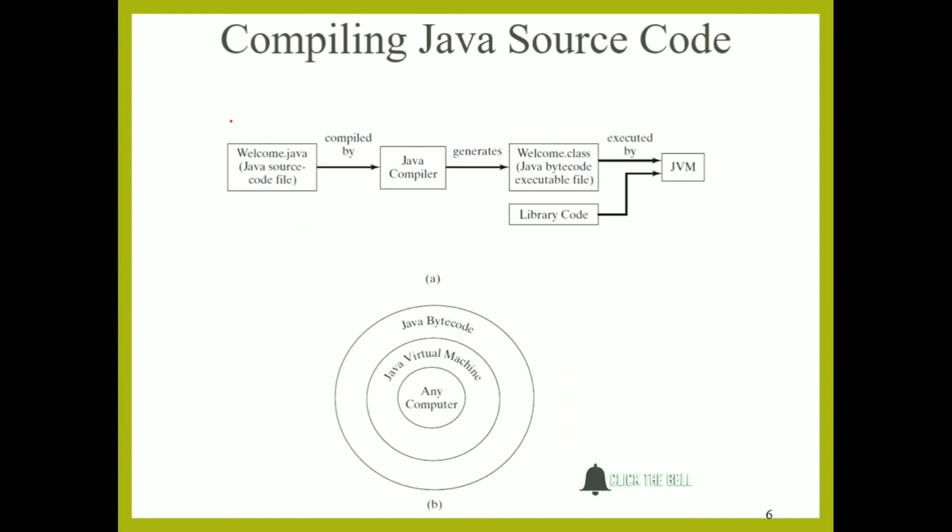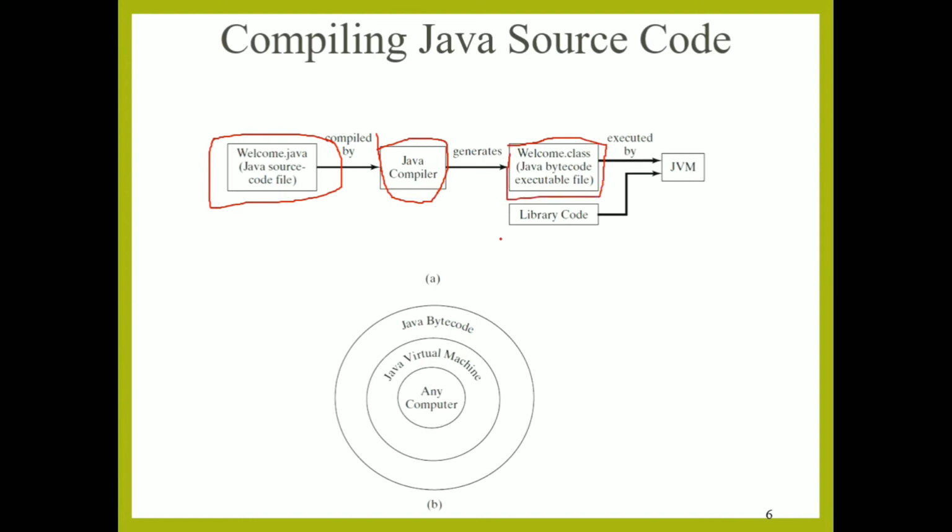The first figure explains the Java source code file, that means Welcome.java, which is compiled by the Java compiler and produces a .class file, which is known as bytecode or executable file.